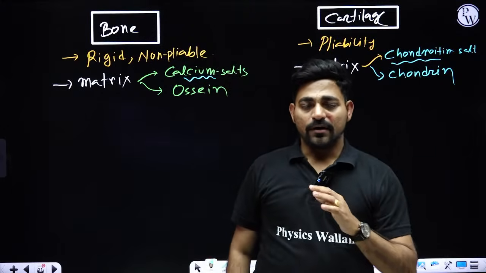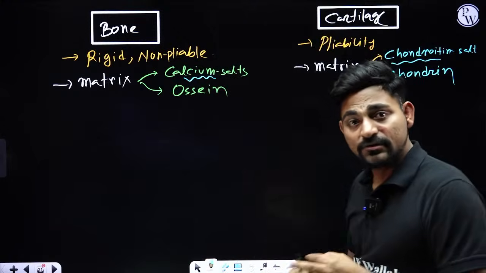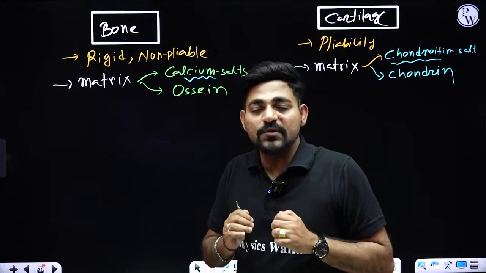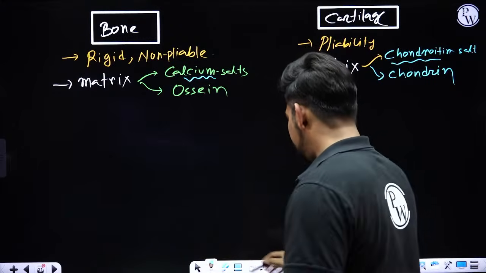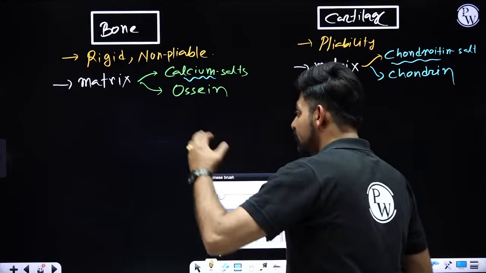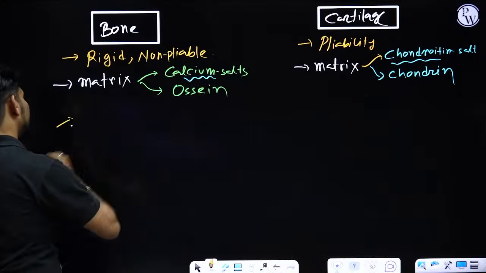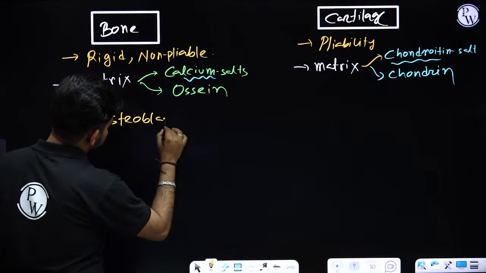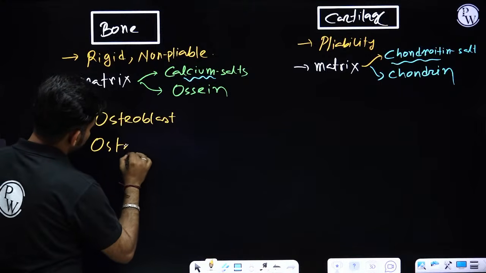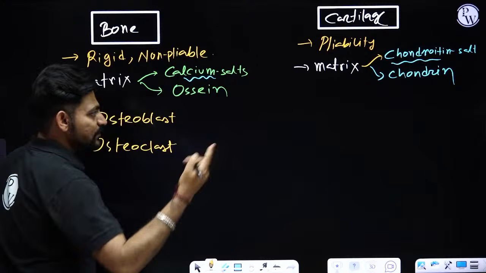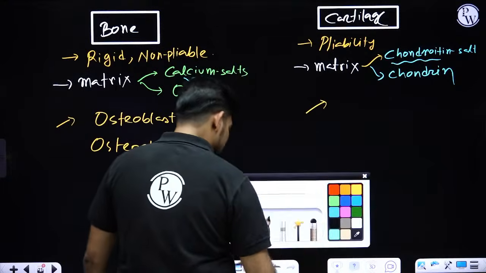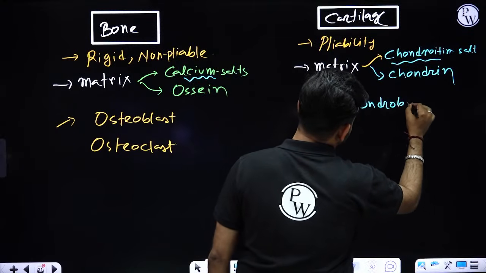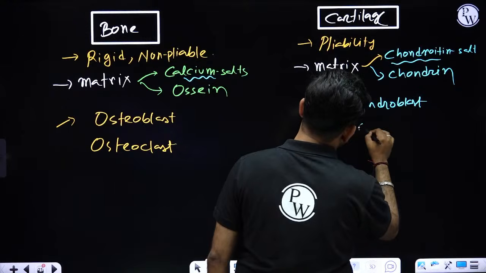Now, obviously, if there is matrix, there will be special kinds of cells responsible for secreting this matrix, right? So let's find the special cells inside bone. These cells are called osteoblast and osteoclast. Similarly, cartilage has special cells called chondroblast and chondroclast.